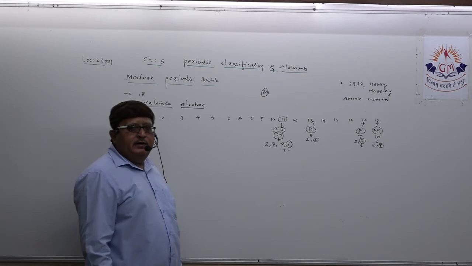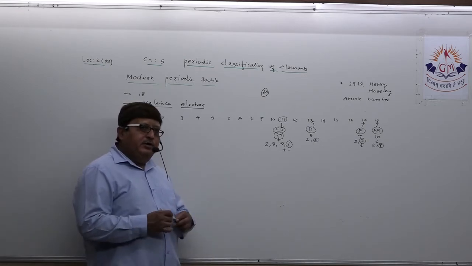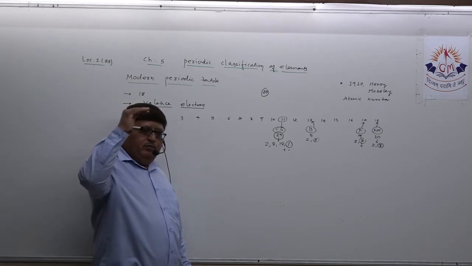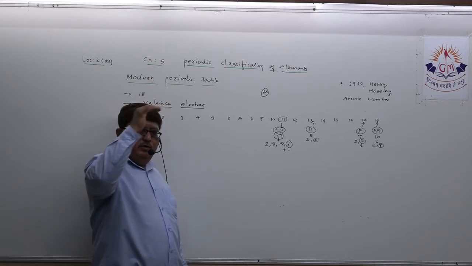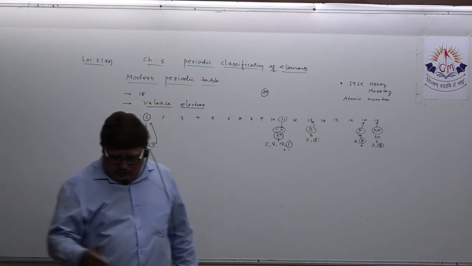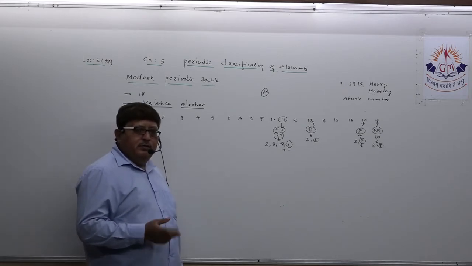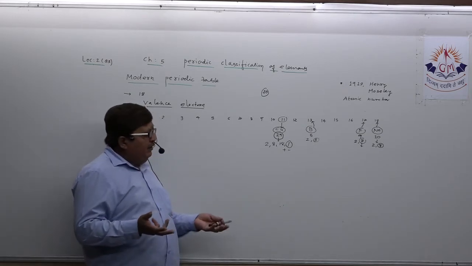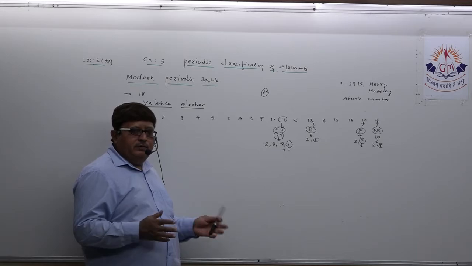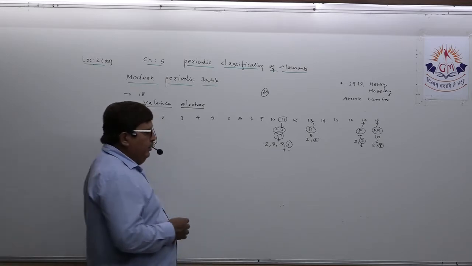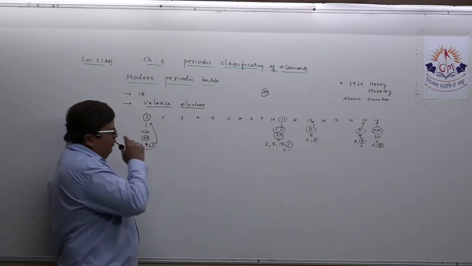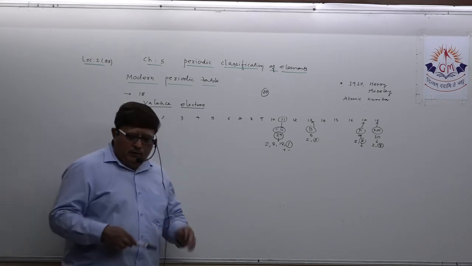Not more than that at least. That means you move through period number 1, 2, 3 and 4, I think. Yes, so that is sufficient. At least those electronic configurations have to remain in your mind. So this is something regarding groups.